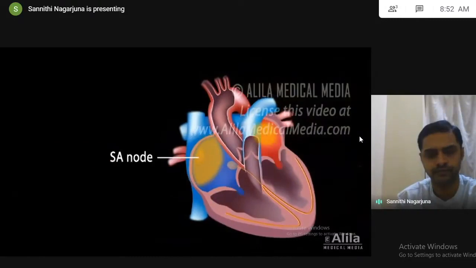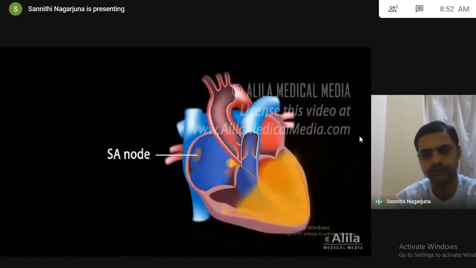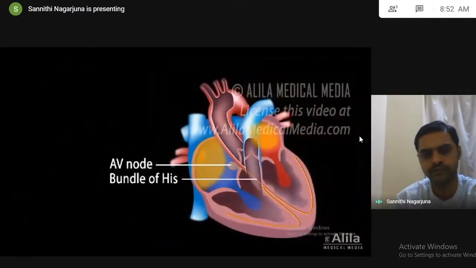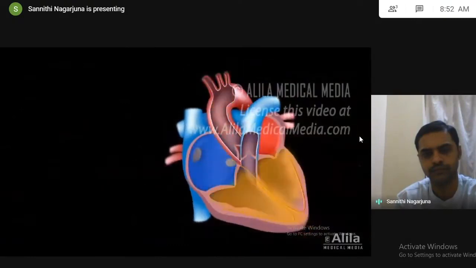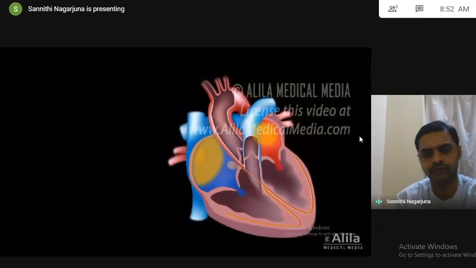The SA node is the primary pacemaker of the heart. It initiates all heartbeats and controls heart rate. If the SA node is damaged, other parts of the conduction system may take over this role. The cells of the SA node fire spontaneously, generating action potentials that spread through the contractile myocytes of the atria.